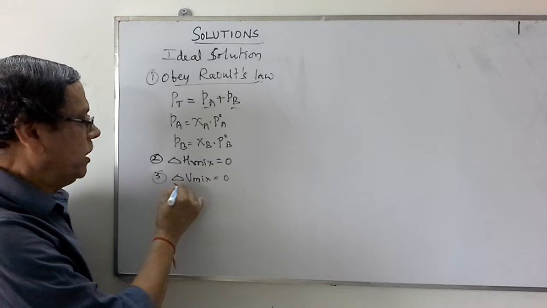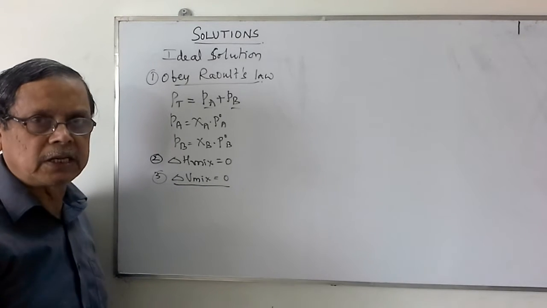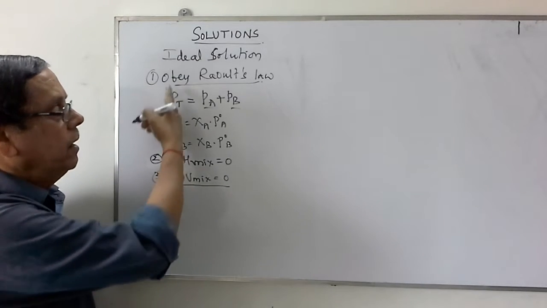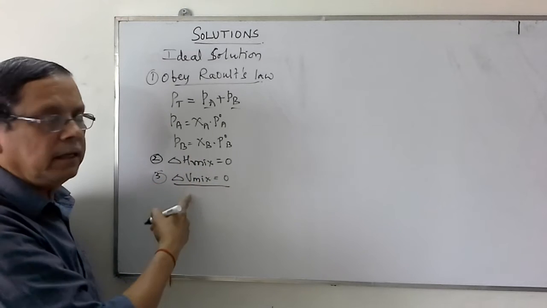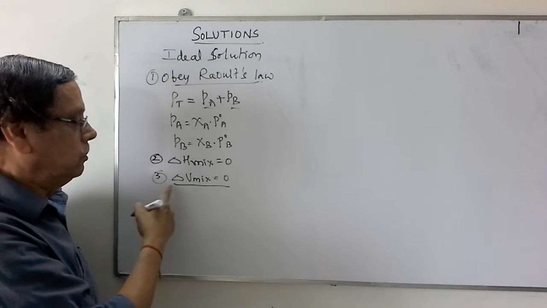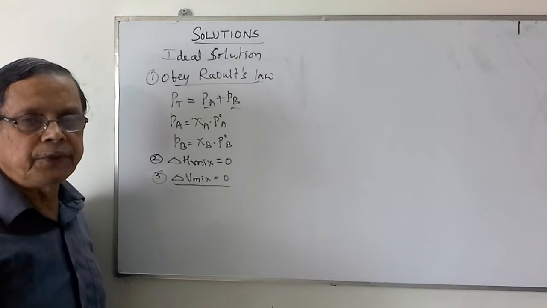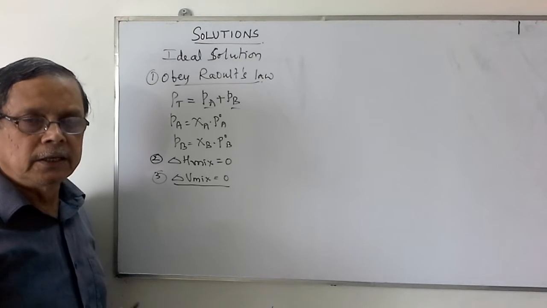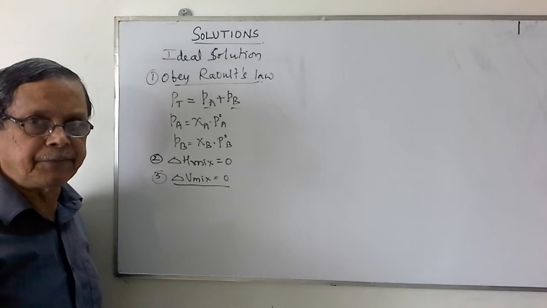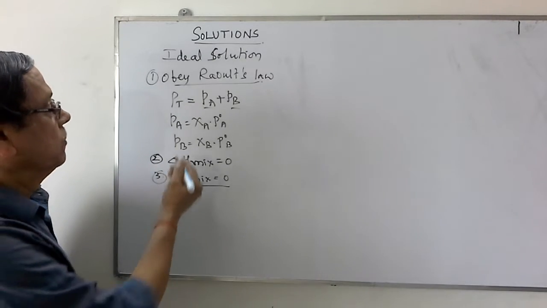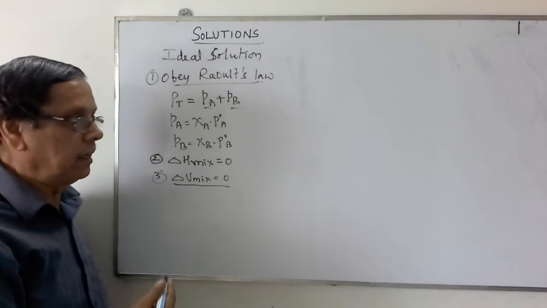Now, the liquids which have almost similar chemical structures obey Raoult's law and the other two conditions, so those solutions are said to be ideal solutions. For example, benzene and toluene, ethyl bromide and ethyl iodide, similarly n-hexane and heptane, and chlorobenzene and bromobenzene, etc.